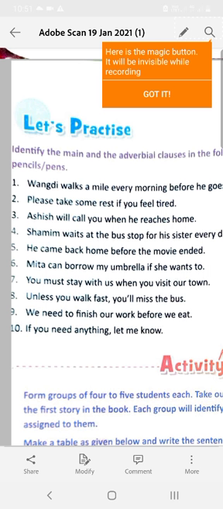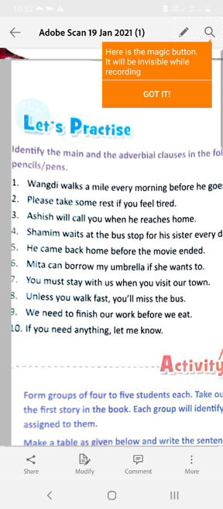of condition. We need to finish our work before we eat. Here, we need to finish our work is the main clause, and before we eat is the subordinate clause. Next, if you need anything, let me know. If you need anything is a subordinate adverbial clause of condition, and let me know is the main clause.